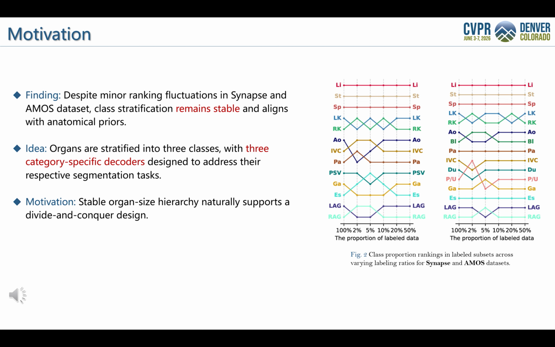Based on this observation, we divide organs into head, medium, and tail groups and design category-specific decoders for different segmentation difficulties. In short, stable anatomical stratification naturally motivates a divide and conquer framework.